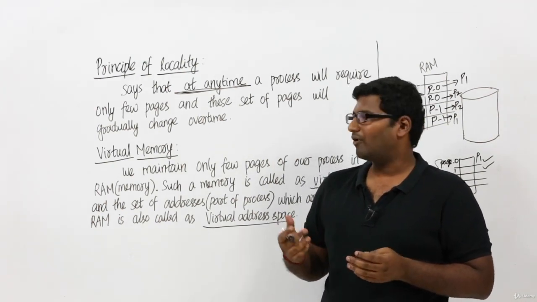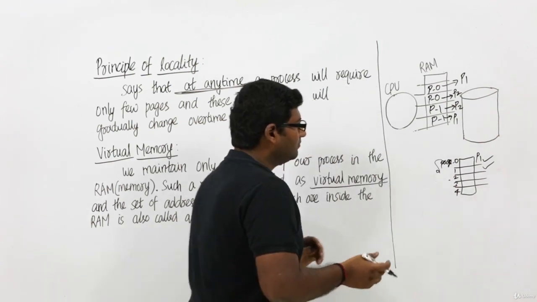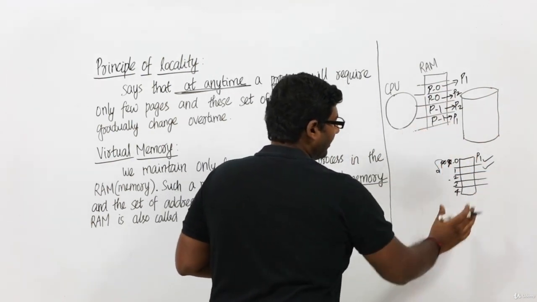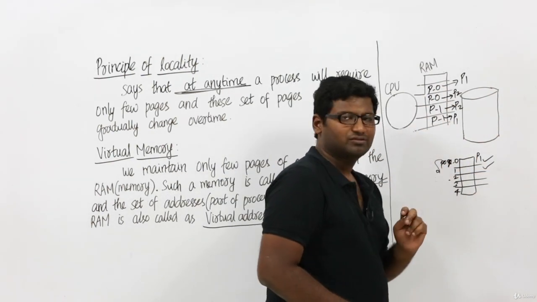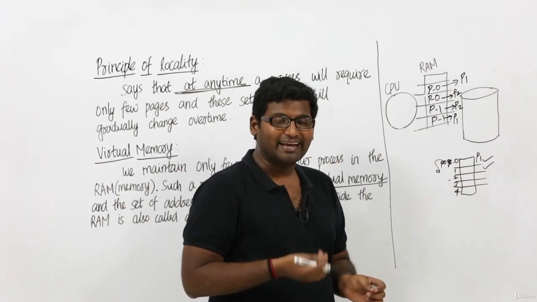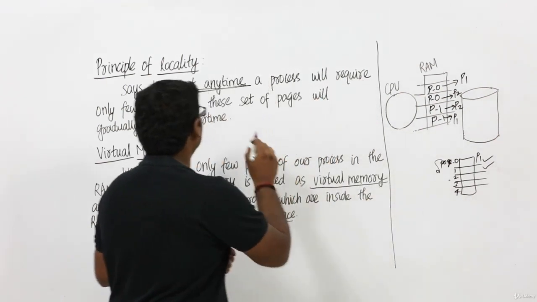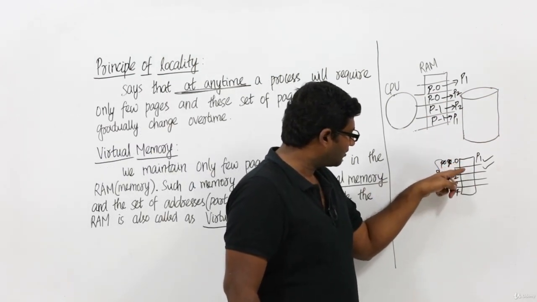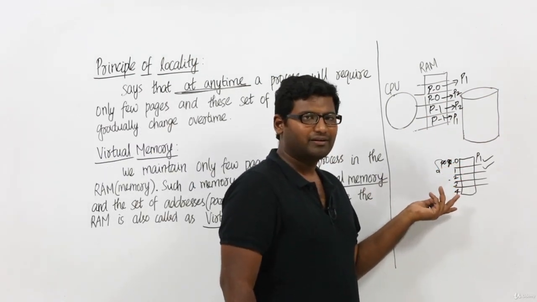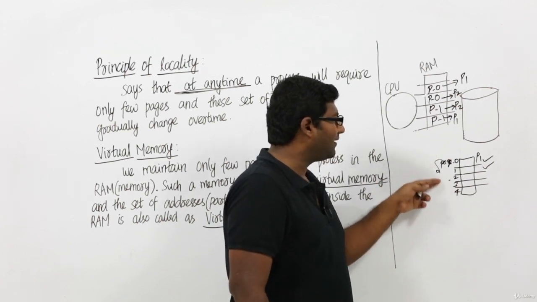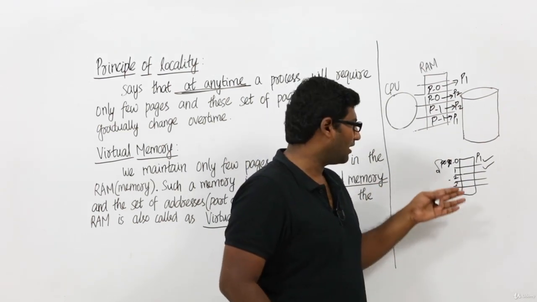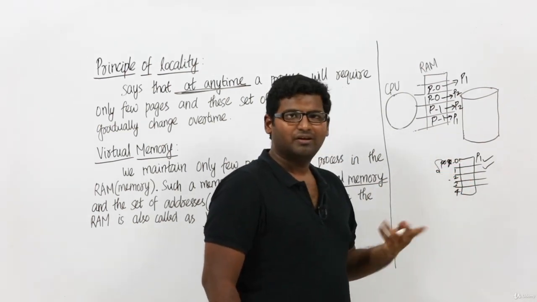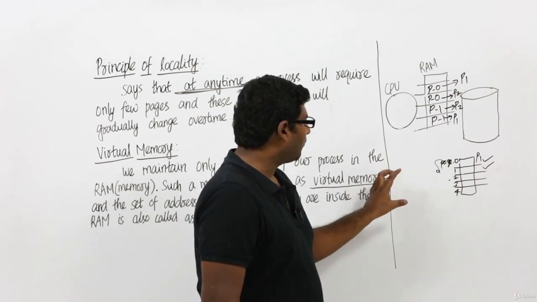I am not saying that here we have 5 pages and our CPU will use only 1 page. I am saying that at any given time, I will either execute this page or this page or any page. I cannot execute all 5 pages at the same time. Maybe in the future, I might have to change to another page. That can happen. That is what I want to tell you.